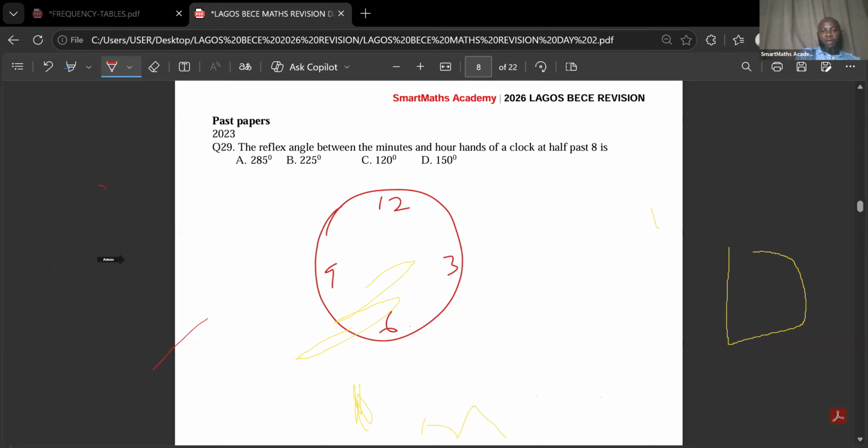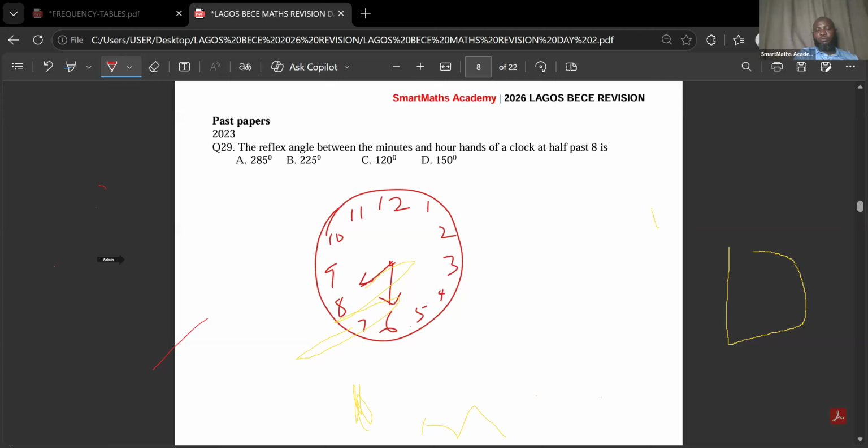So 4 and 5 will be here, 7 and 8 will be here, 10 and 11 here, 1 and 2 here. At 8:30, the small hand will be on 8, while the big hand will be on what? On 6. This is 8:30.